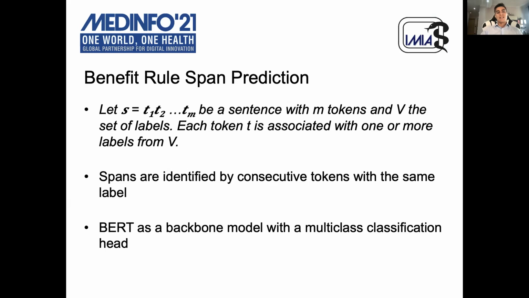Spans are then identified by aggregating consecutive tokens with the same labels. A span can have more than one label. Therefore, we use a pre-trained BERT as a backbone model, and we add a multi-class classification head on top of it to enable the multi-class labeling.